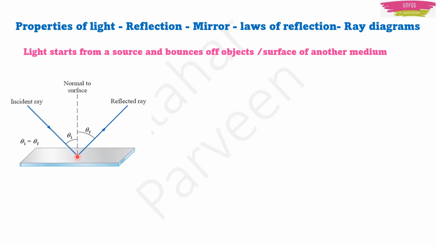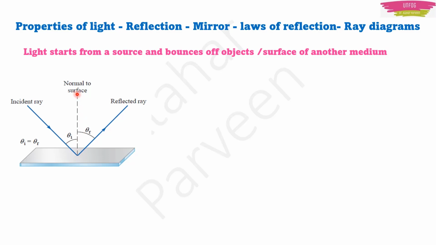It is bouncing back here, right? The incident ray, after it touches the surface of this plane, bounces back. This is known as the reflected ray. There is one more line which we call the normal. We draw it perpendicular to this plane surface. This is the normal to the surface, and this is a very important line.